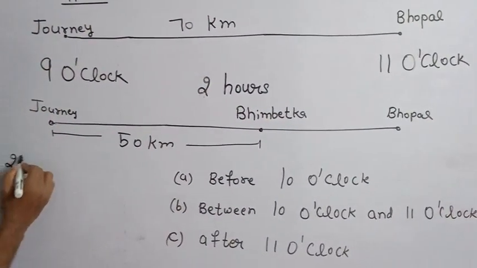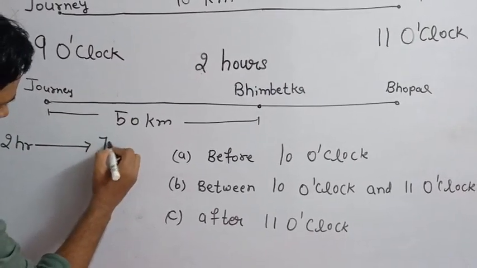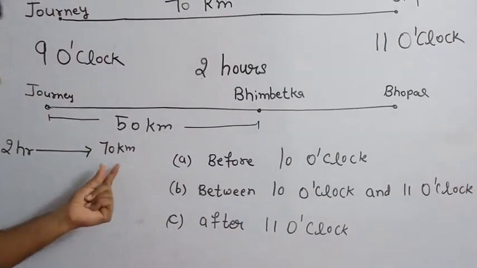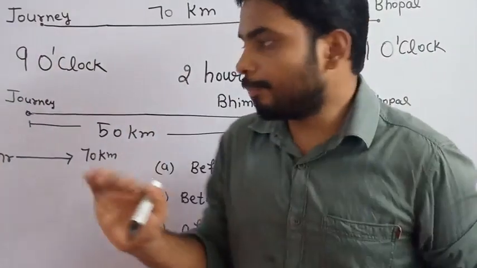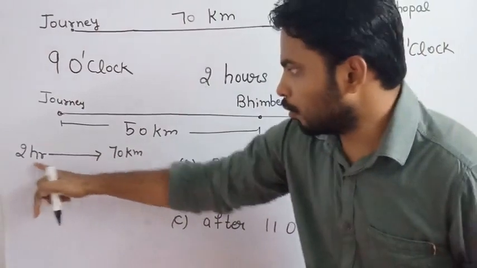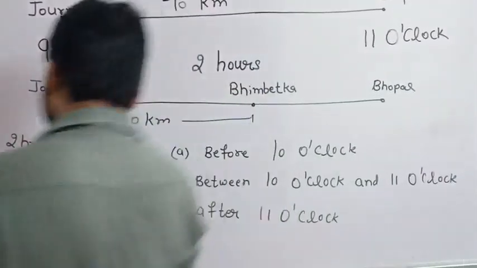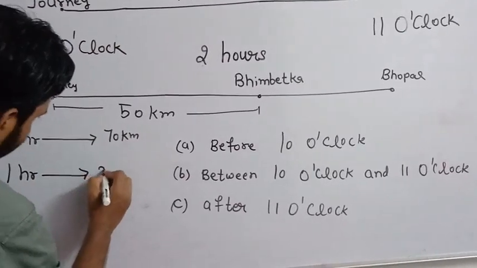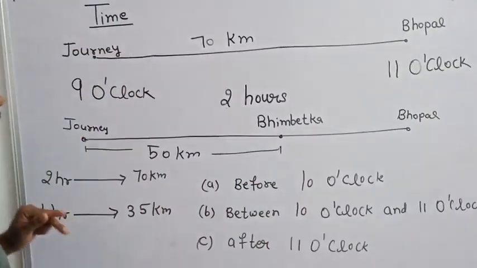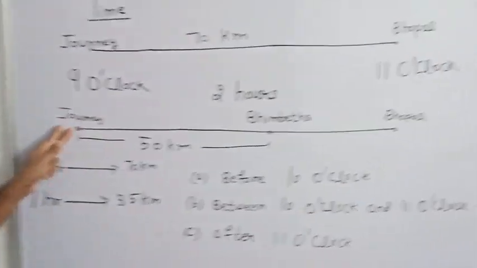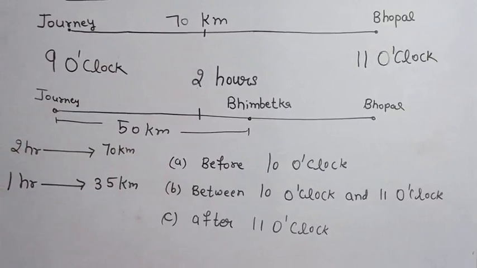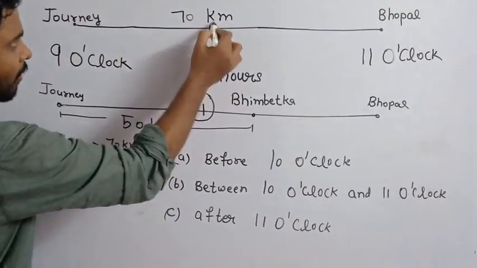They took 2 hours to complete 70 kilometer from here to here. Now tell me, if they took 2 hours to complete 70 kilometer, in 1 hour how much distance will they cover? In 2 hours 70 kilometer, so in 1 hour 35 kilometer. In 2 hours they will cover this whole distance, so in 1 hour half the distance will be covered. This distance will be covered in 1 hour.